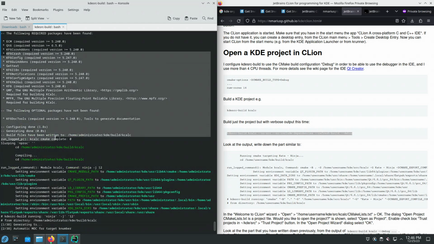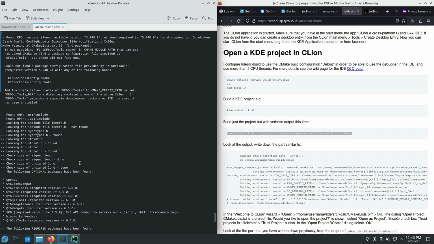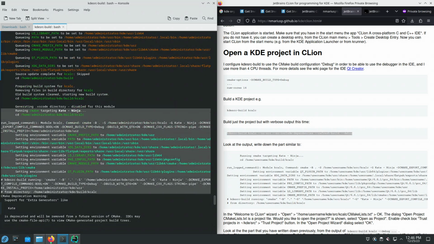The entire output from the cmake configure step can be seen here. We can see that it was successful. And let's look at this block in here. So ending in here and starting in here, as it says, running cmake targeting kdenninja, cd into one directory, run logged command, setting some environment variables, command line, and then directory. So this entire block, we'll need to copy it.